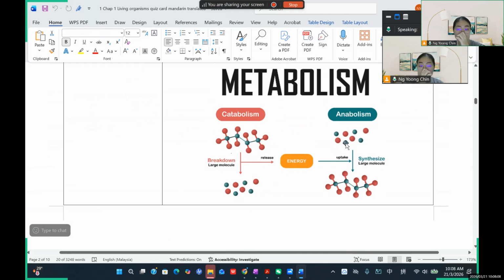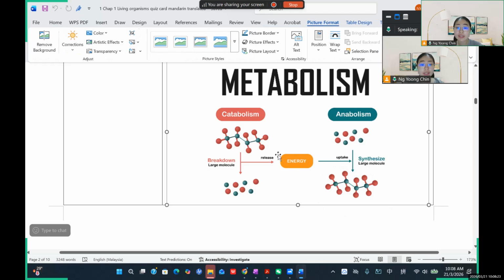And then for the anabolism, it's just like build up. They are using the small molecules to connect them together, so they will produce a large complex molecule. Whenever you break down the large molecule, you will release energy.